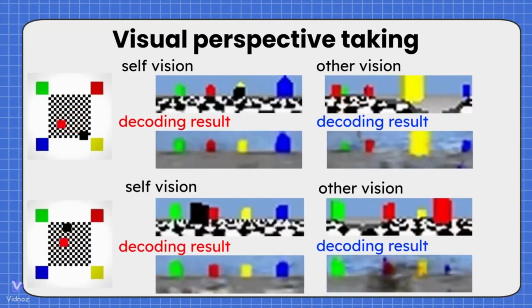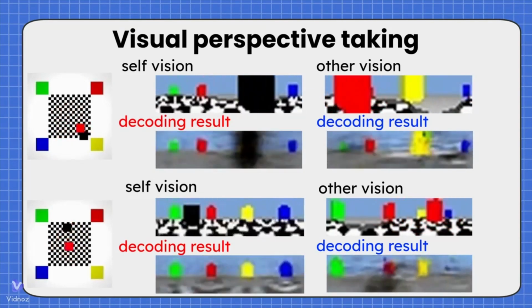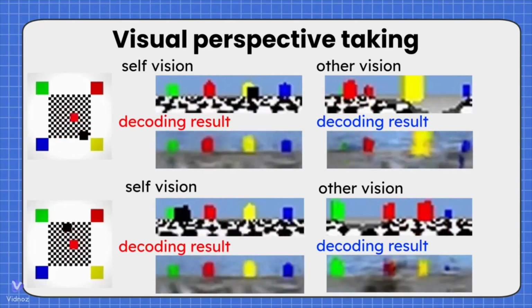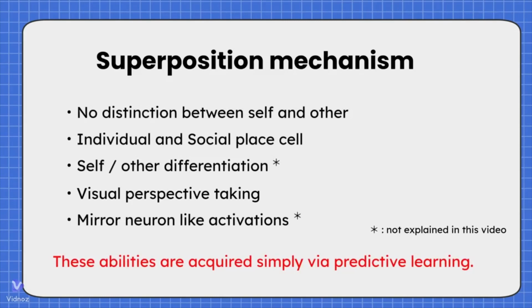Here is another episode example. Our results can be summarized like this. All these abilities are acquired simply through visual prediction learning using the superposition mechanism.